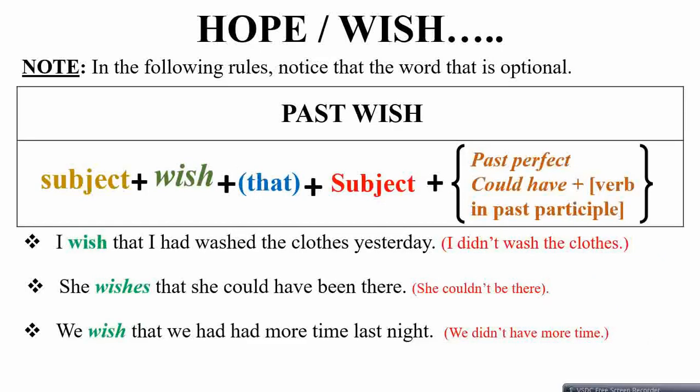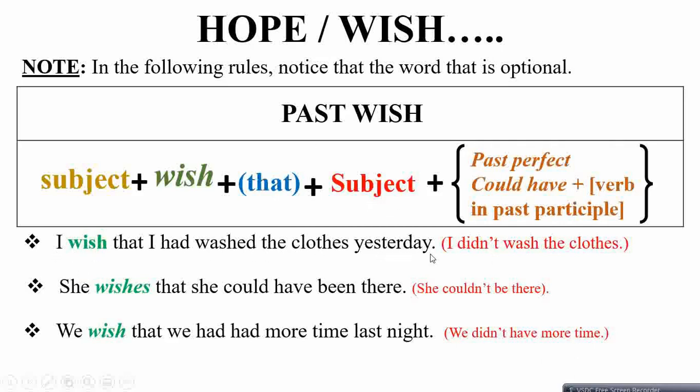Now, we spoke about future, we spoke about present wish, and what about past wish? So the sentence will look like subject followed by wish, then this optional that with another subject, followed by past perfect tense. It can be could have and a verb in the past participle form. So the sentence will be: I wish that I had washed the clothes yesterday.